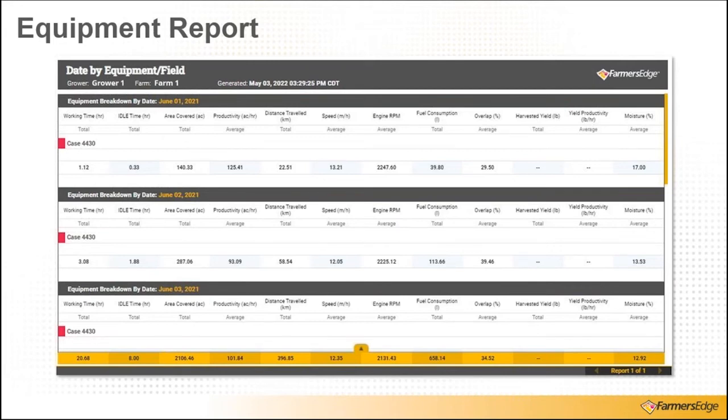So again, showing working time, idle time, area covered, acres per hour. We've got speed average, engine RPM average, fuel consumed. Right now it's showing in liters, but obviously available in gallons as well. And then overlap percentage. So at any point, if we wanted to see a total, we can see that at the bottom in FarmCommand, if I have a date range selected. But if this is sent directly to me as an email, it's going to be based off of the time frame, whether it's the last 2 weeks, last week, or the day that I had preset to receive that email notification for.